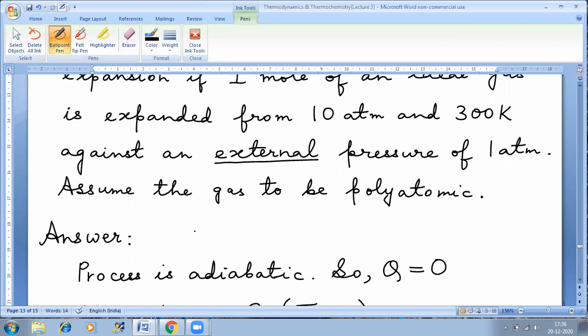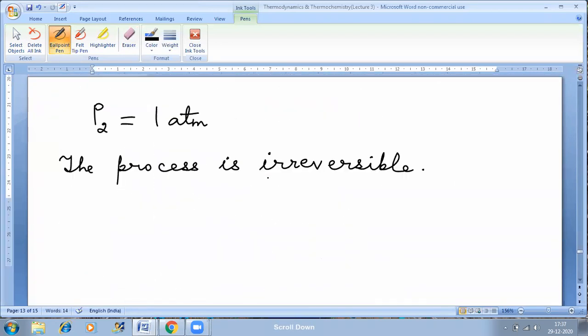I told you about this in the first lecture of thermodynamics. Whenever expansion or compression takes place against an external pressure or constant pressure, the word constant could also be used instead of external, that also means it is an irreversible process. So this is an irreversible expansion.